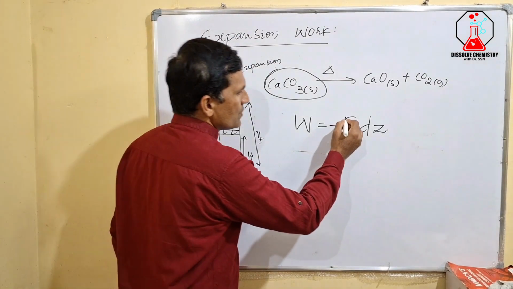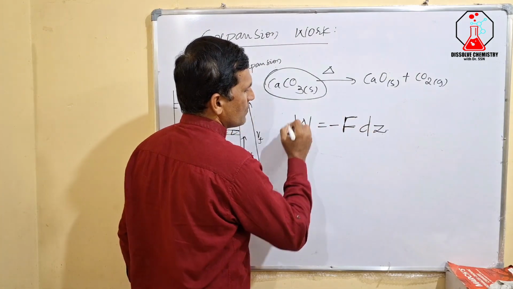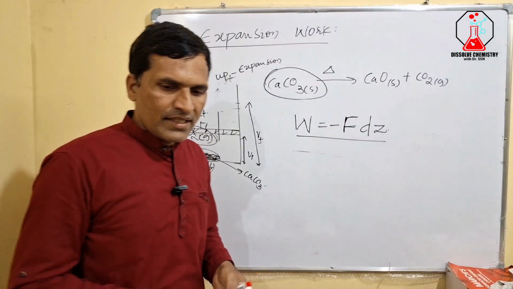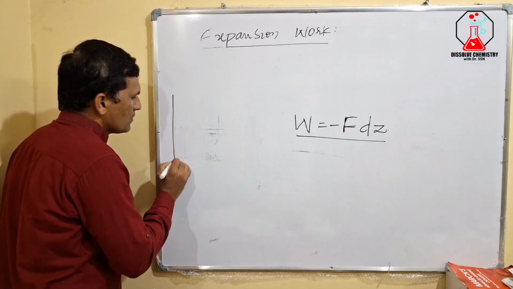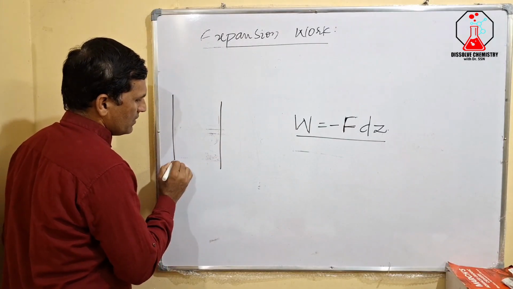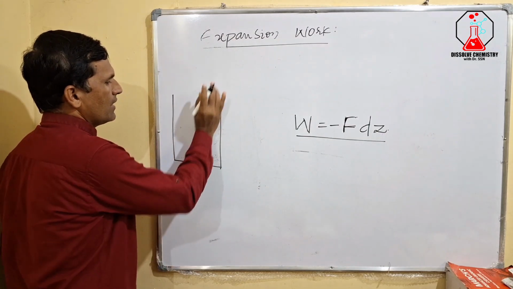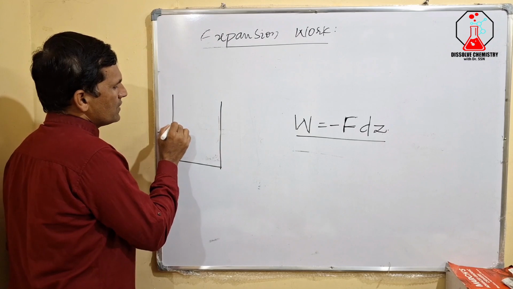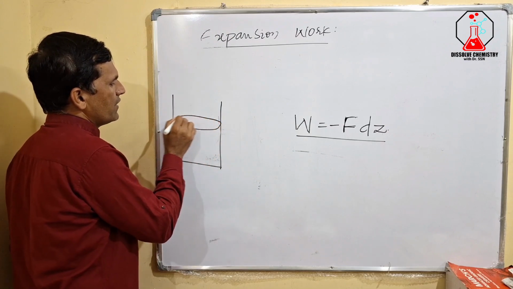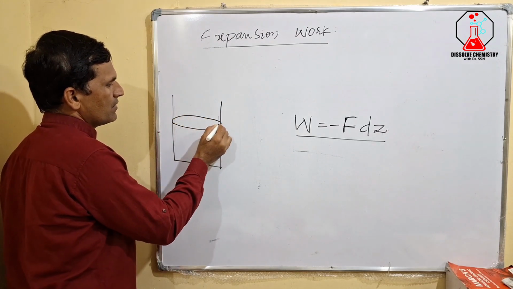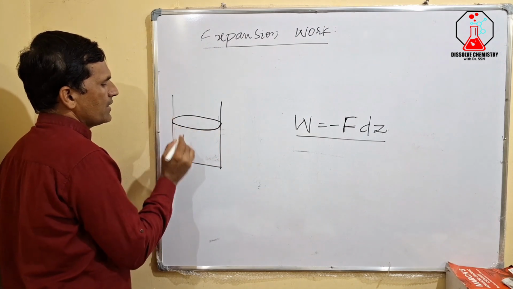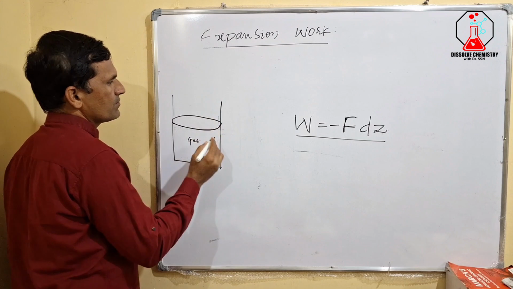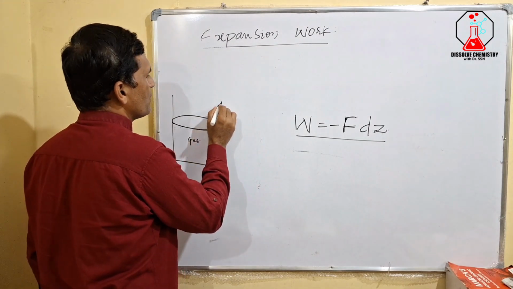Now to understand this work, let us consider a gas confined in a cylinder which is fitted with a weightless, frictionless piston. Gas is there inside this system.